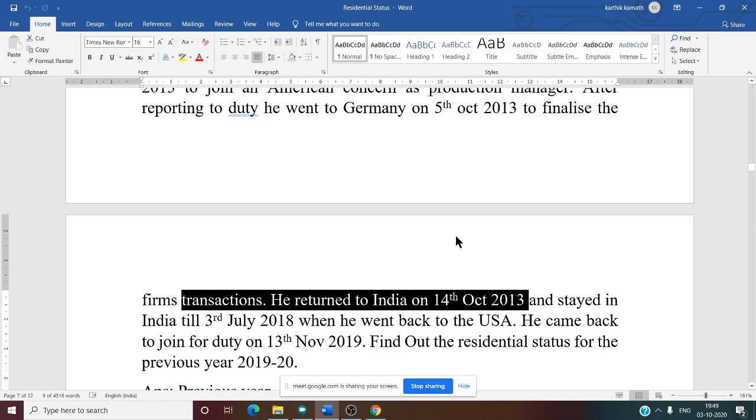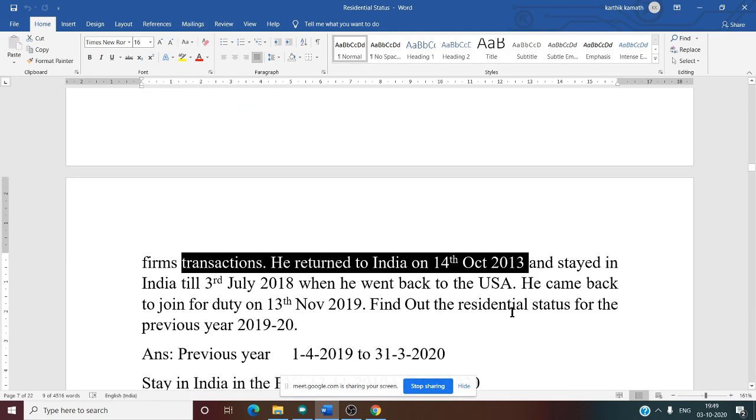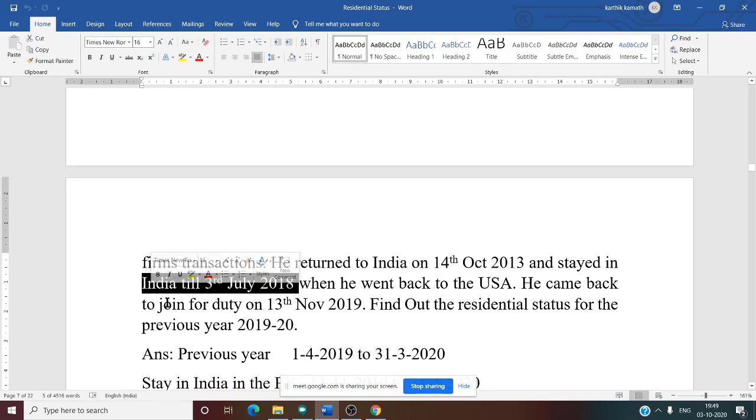In the month of October, during those days, 6, 7, 8, 9, 10, 11, 12, 13, he was not there in India. Again, he came back to India on 14th October 2013. Then after that, he stayed in India till 3rd July 2018.